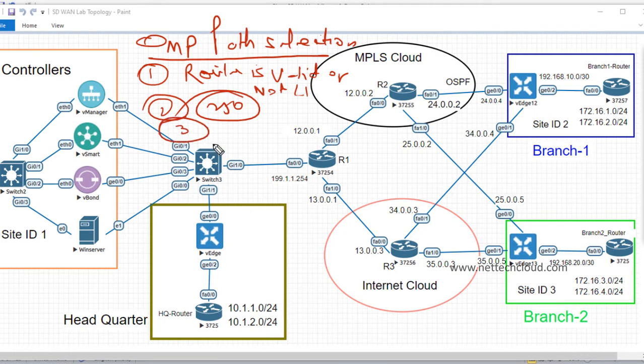And if there is a tie, then the third one is to select the route with the higher preference value. But by default, since there is no policy, there is no preference, nothing. And that is why, by default, SD-WAN means full mesh topology.